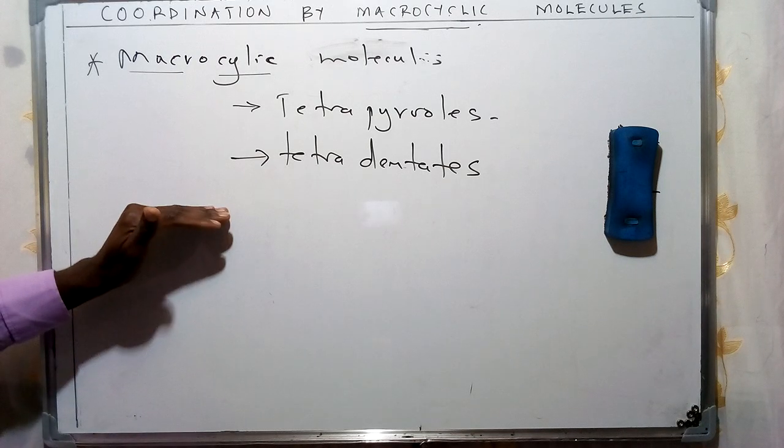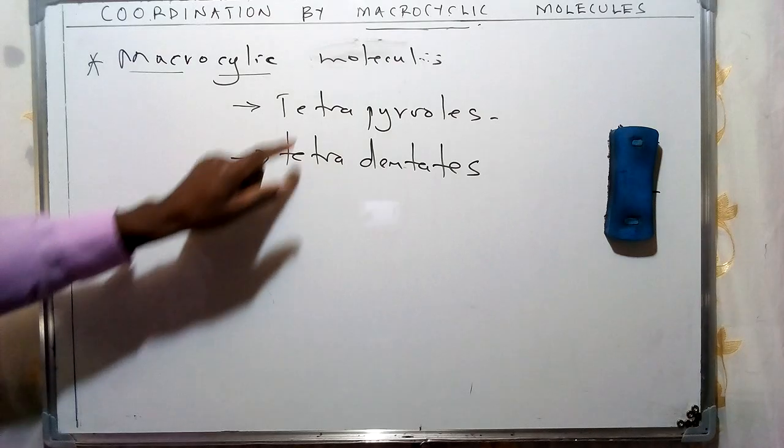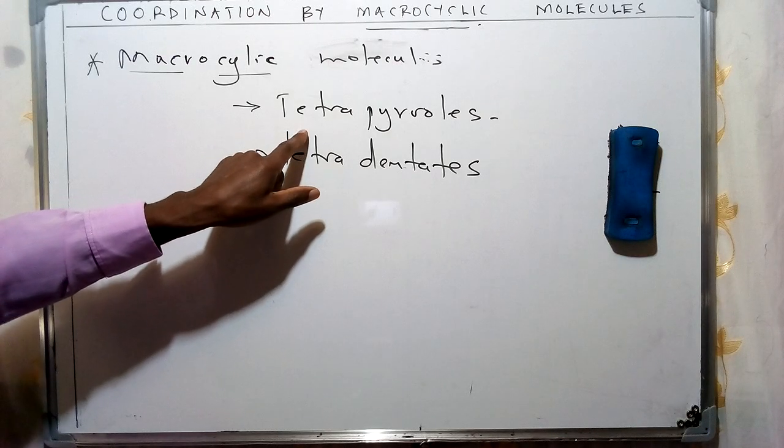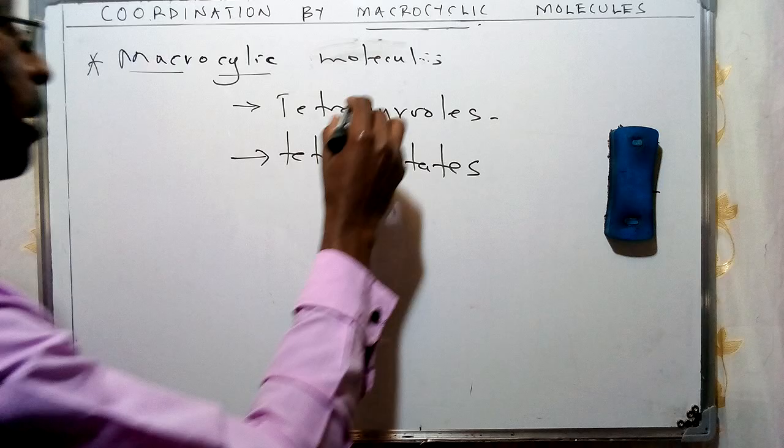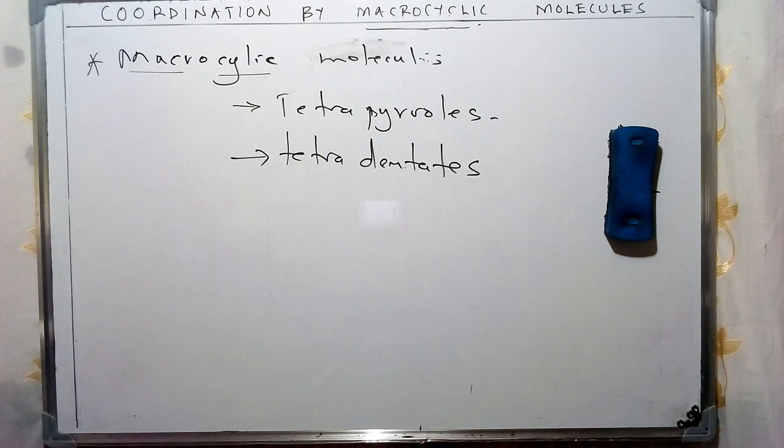So first, I've said that they are going to be what we refer to as tetrapyrroles. And from our previous discussions on the concept of pyrroles, these are a class of organic compounds, heterocyclic organic compounds.